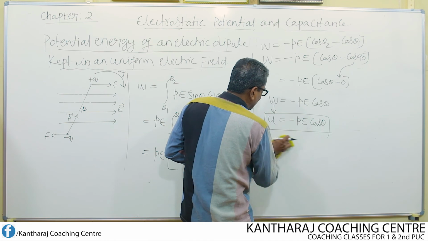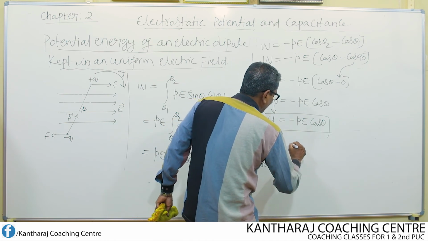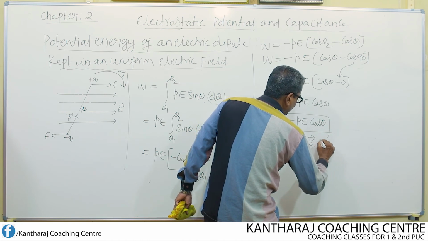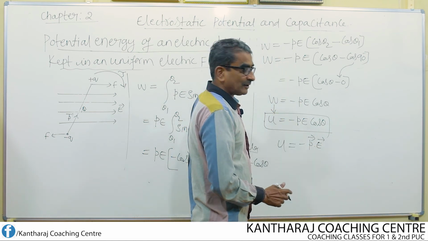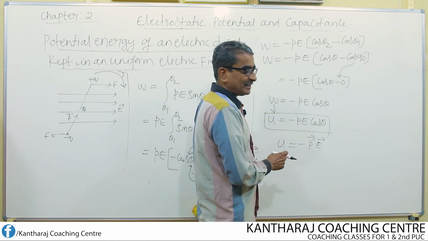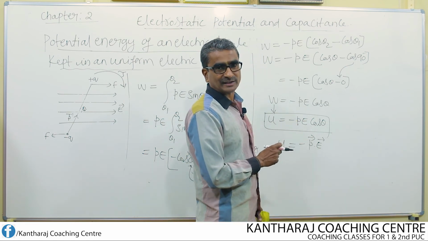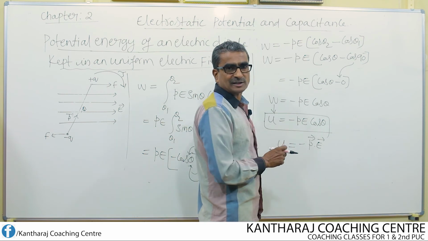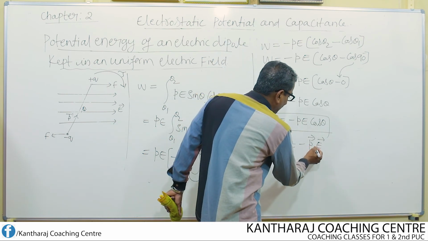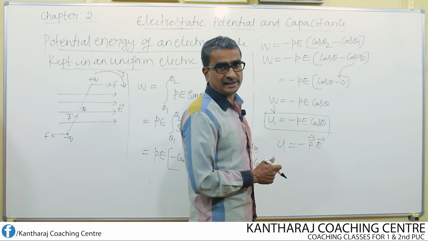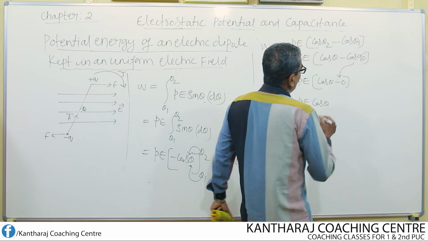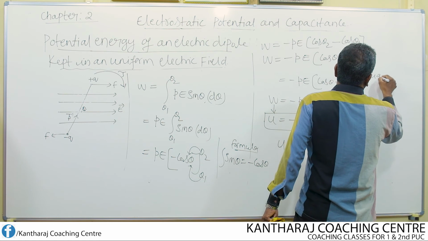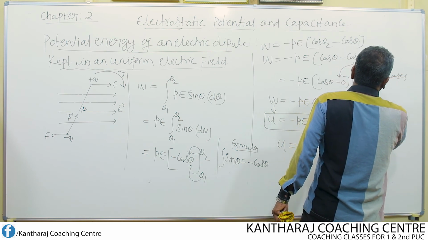Before going to the special cases, I can express this in vector form. U equal to minus P dot E, the dot product of two vectors, because the cos term is associated with two vector quantities. Two vector quantities multiplied by cos always give the dot product of two vectors, P dot E. Now, what are the special cases? So the special cases I consider are like this.